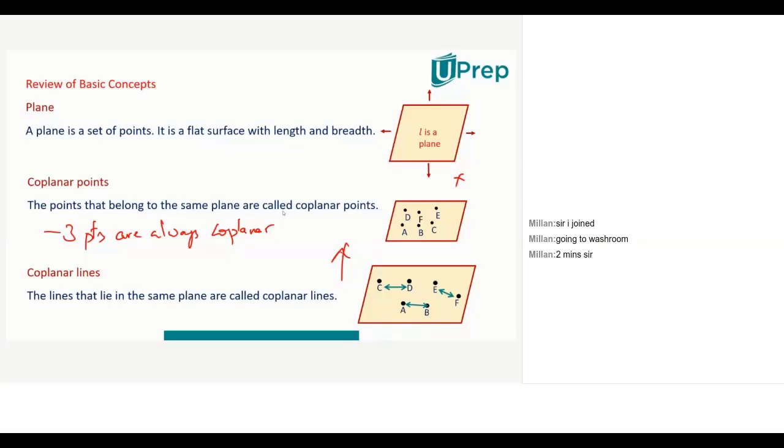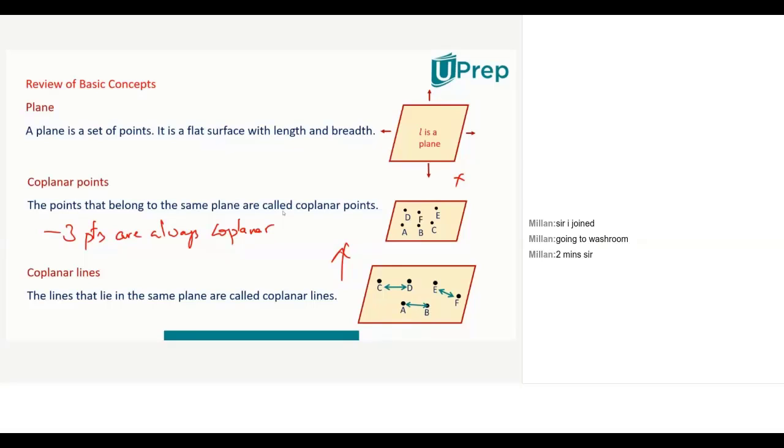And second is, if I want to talk about coplanar points, I need to minimum mention 4 points. I need minimum 4 points to talk about coplanarity. A, B, C, are they coplanar? Blindly tell, yes, they are coplanar. There is no other choice. They have to be coplanar. But when it comes to 4, maybe the 4th point may or may not be coplanar with the remaining 3.